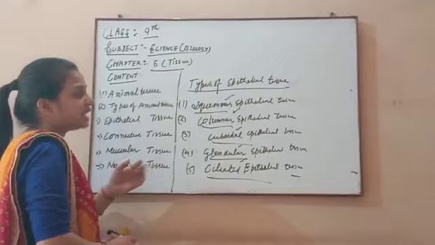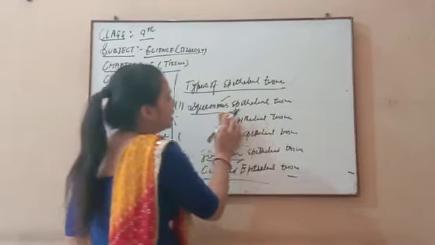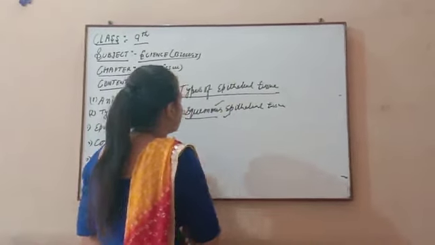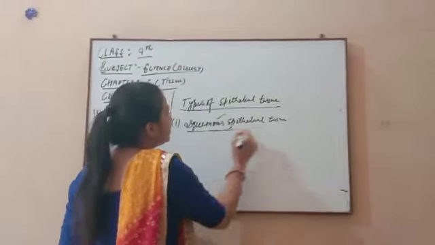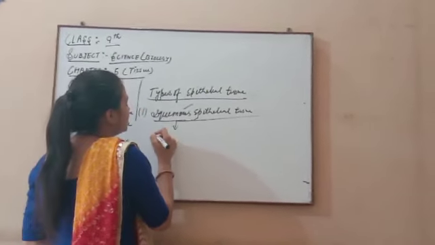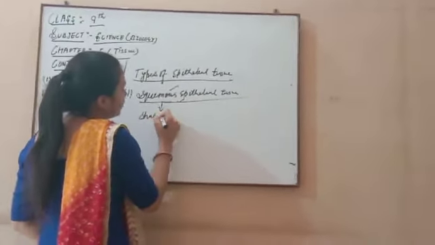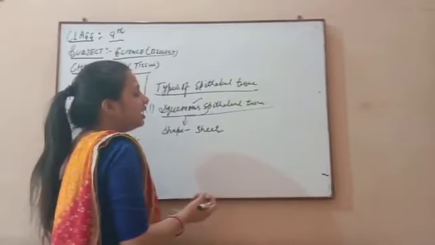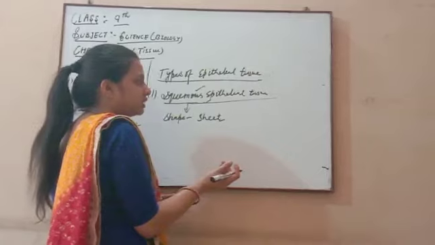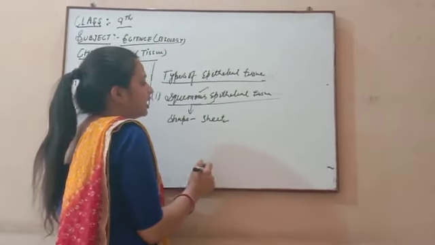Starting with squamous epithelial tissue. First we discuss the shape of squamous epithelial tissue. It has a sheet-like appearance, with sheets present in our body. If we discuss the skin, skin is also a type of squamous epithelial tissue.